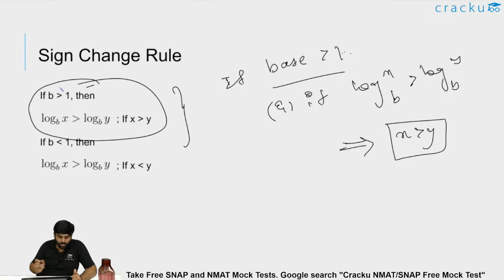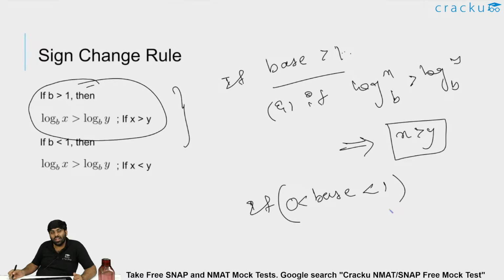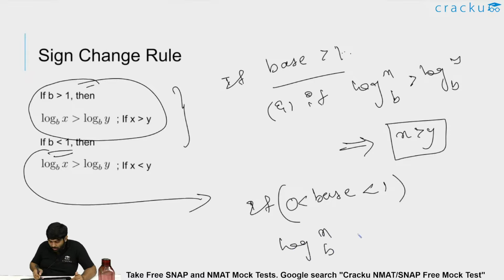If b is greater than 1 and if log x to the base b is greater than log y to the base b, then x is greater than y. Similarly, if the base is less than 1, we already know that for a logarithm to exist, the base should be greater than 0 anyway. So if the base is lying between 0 and 1, and log x to the base b is greater than log y to the base b, then the sign changes, that is, x is less than y.